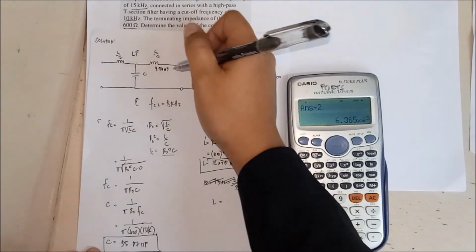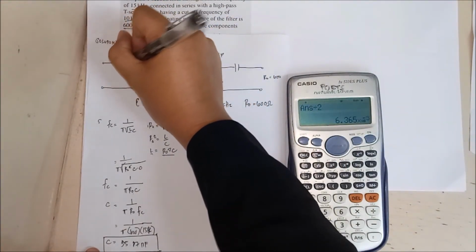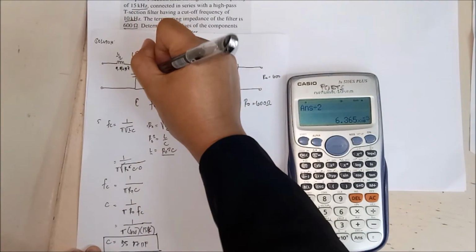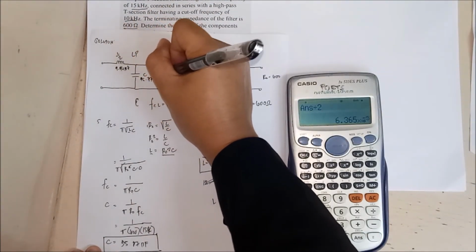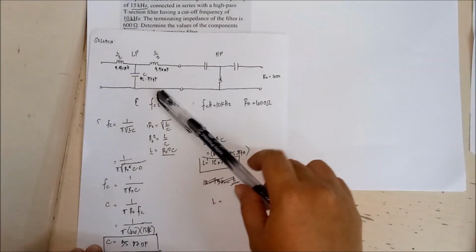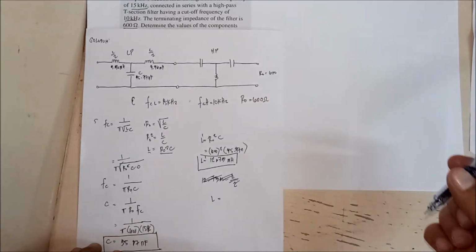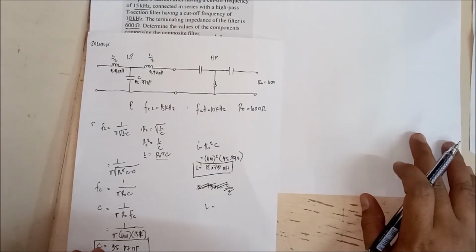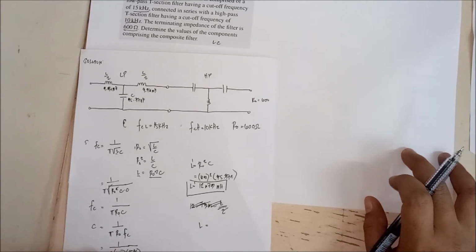millihenry. And same is true sa kabila. This is also 3.36 millihenry. Yung capacitor, that's 35.37 nanofarad. Okay? So you check this PDF. Ay ganyan yung solution sa PDF that I'm gonna give you. Okay? So that is for your low pass.